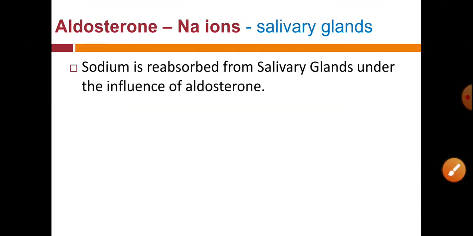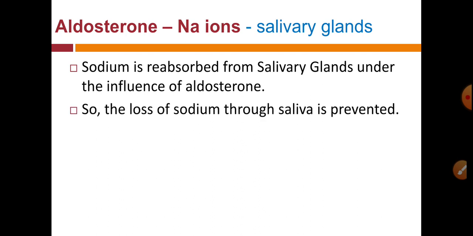Let us see about salivary glands. In the salivary glands, aldosterone also causes reabsorption of sodium. So loss of sodium through the saliva is prevented.